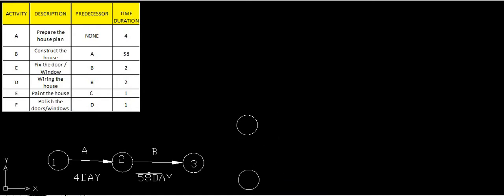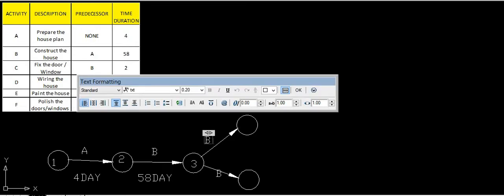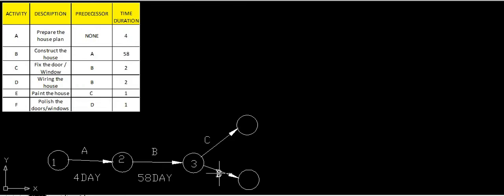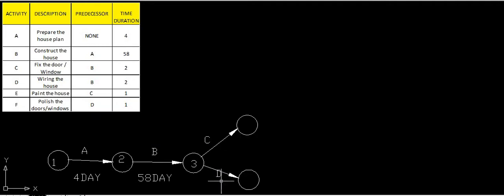Only after completion of C this will be started. So this is nothing but concurrent. Only after completion of B, C and D will be started. So here we can have this C. This C part will be taken as this part. We will change this. This part is C, and this part is D. Okay. We will have this somewhat here.